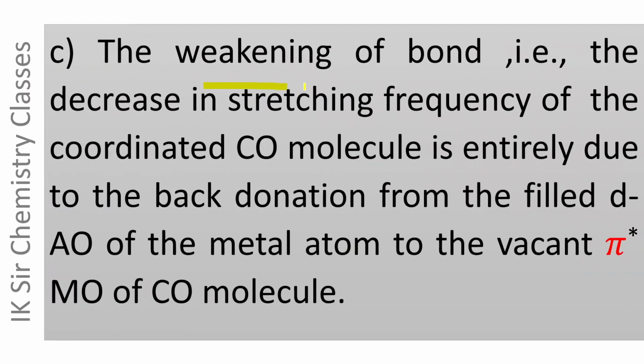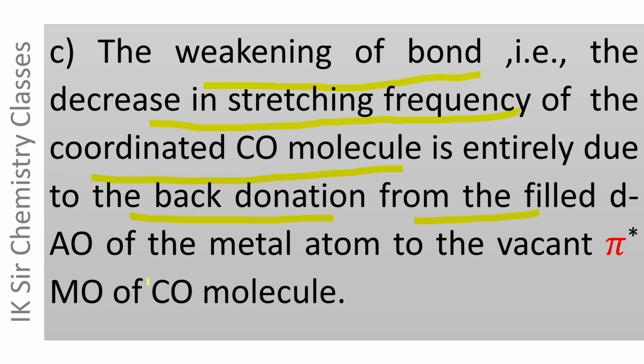The weakening of the bond, that is the decrease in stretching frequency of the coordinated CO molecule, is entirely due to back donation from the filled d atomic orbital of the metal atom to the vacant pi star MO of the CO molecule.